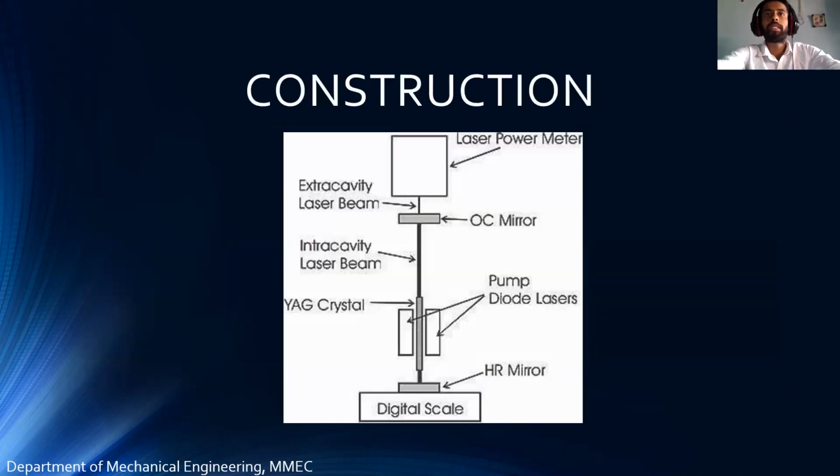So here comes the construction. It is a theoretical based construction, not actually practiced now. It consists of a laser power meter, the YAG crystal, and the pump diode laser.